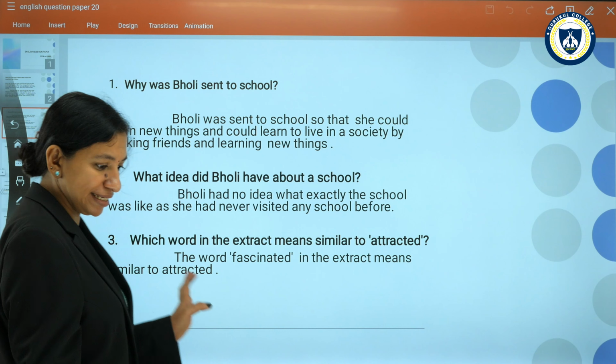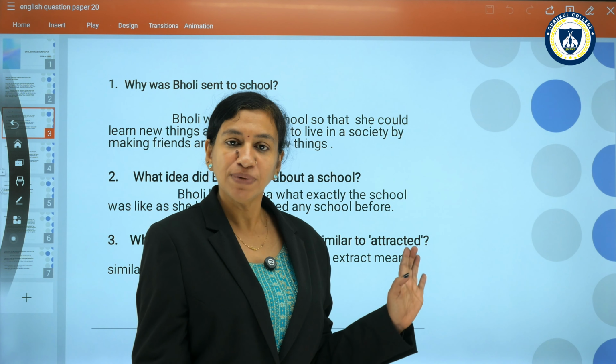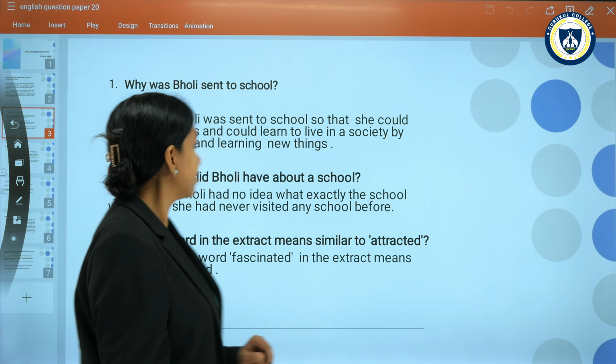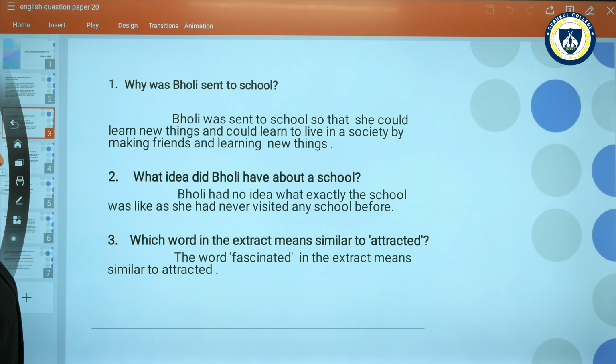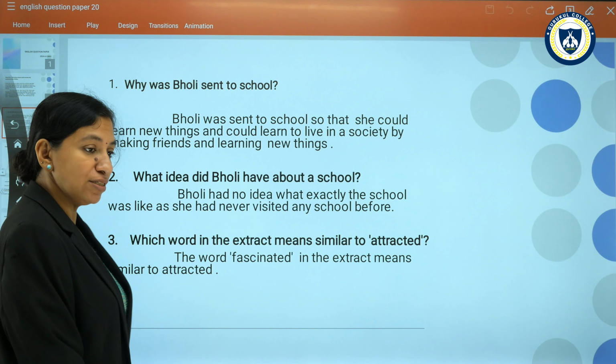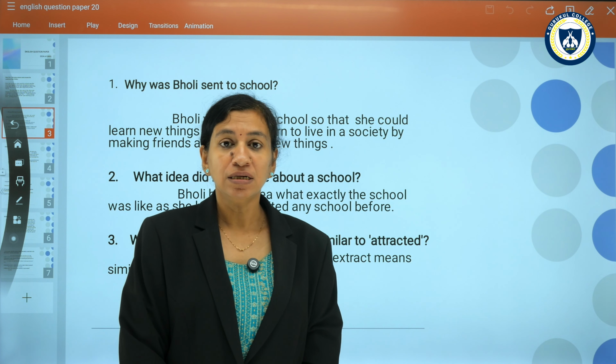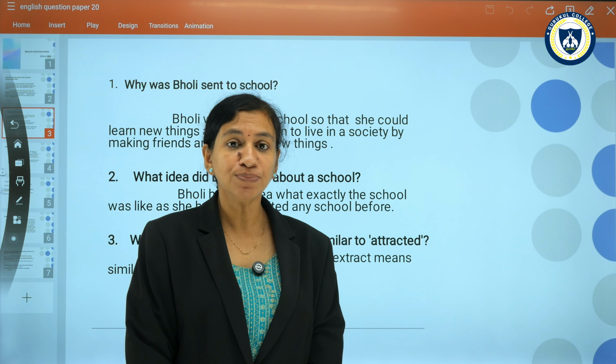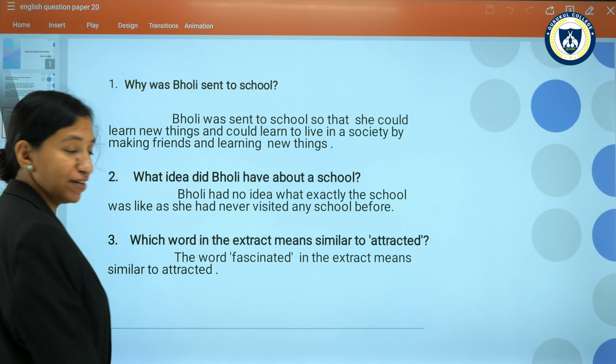So students, you all know this lesson. The child has not gone to school. So based on this passage, we can answer some questions. Why was Bholi sent to school? Bholi was sent to school so that she could learn new things and could learn to live in a society by making friends and learning new things. She was sent to school to learn new things and what else? To make new friends as well as live in a society.